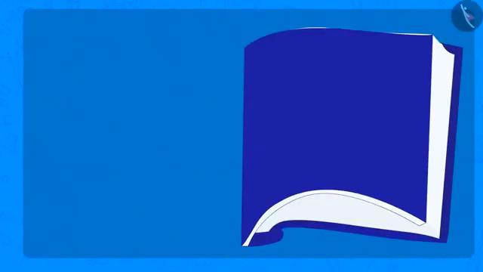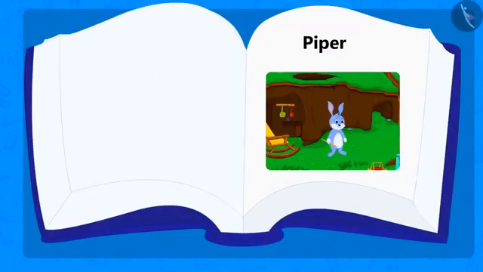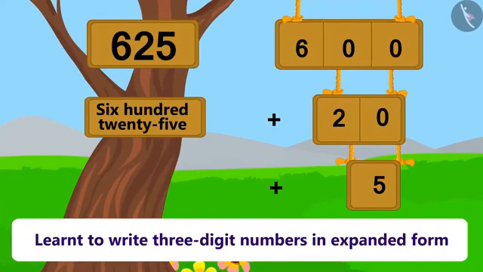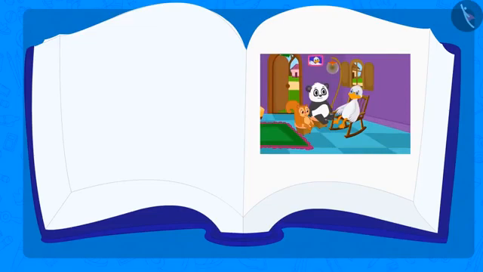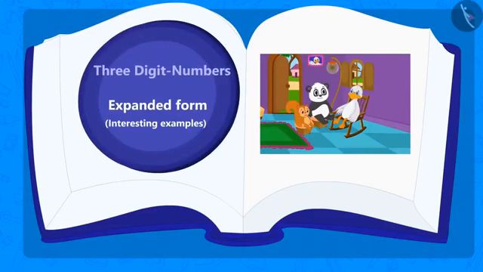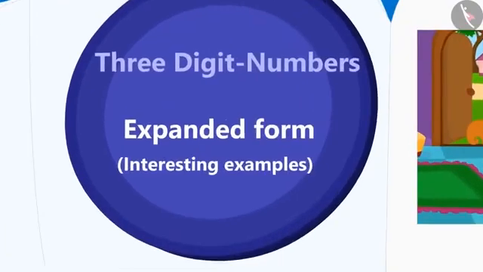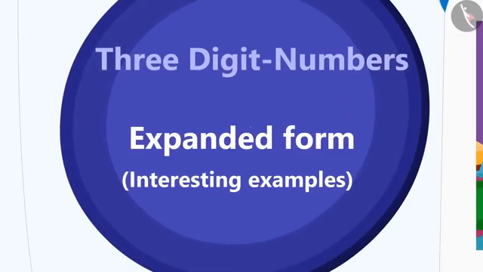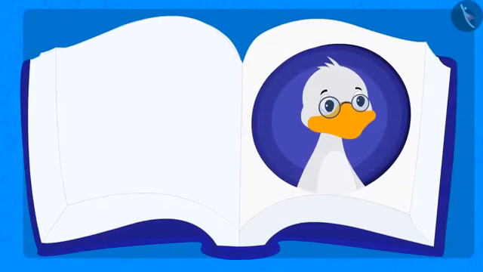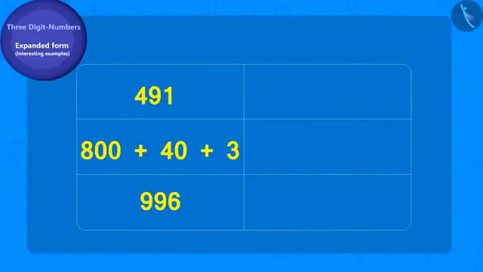Hello children, in the previous chapter, we learned to write the expanded form of 3-digit numbers through the story of the Piper. Today, we will learn to write the expanded form of a 3-digit number by its number name with the help of another interesting story from Uncle Big Mouth. But before telling the story, Uncle Big Mouth has a condition. First, we will have to complete this table. Only then Uncle will tell us the next story. So come children, let's fill in this table together.